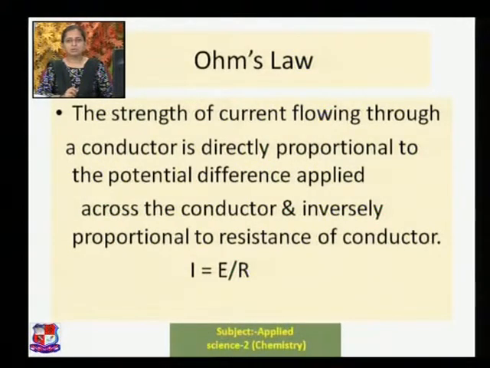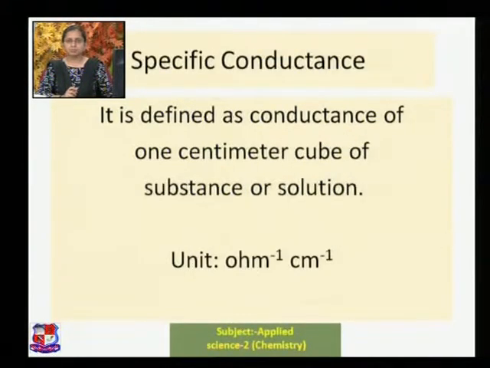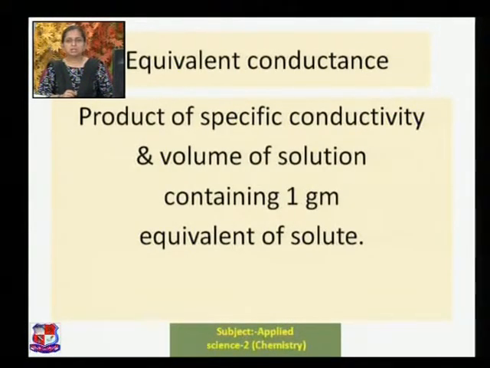That is, I equals E upon R. Specific conductance, we have seen, is the conductance of 1 cubic centimeter of substance or solution, and its unit is ohm inverse centimeter inverse. Then we have seen that the product of specific conductivity and the volume of the solution containing 1 gram equivalent of the solute is known as equivalent conductance.